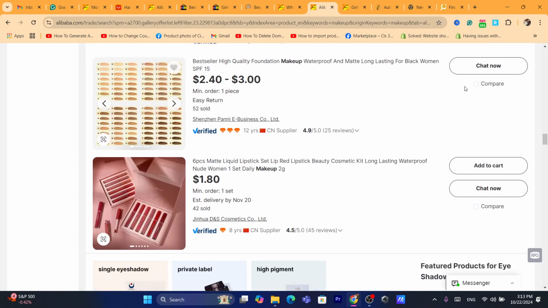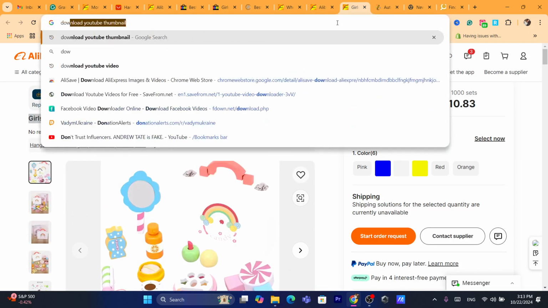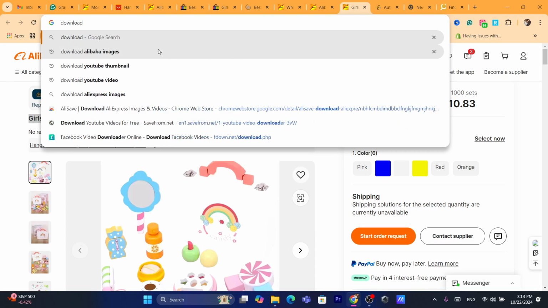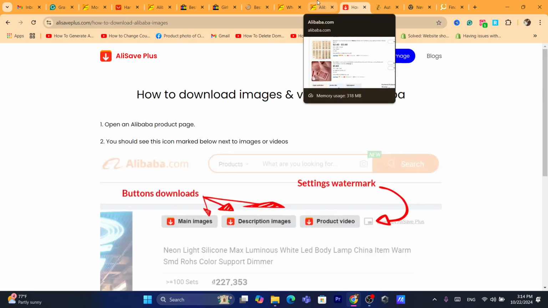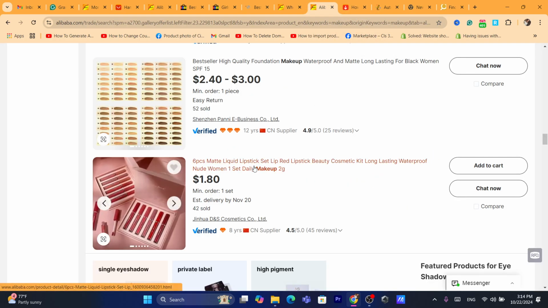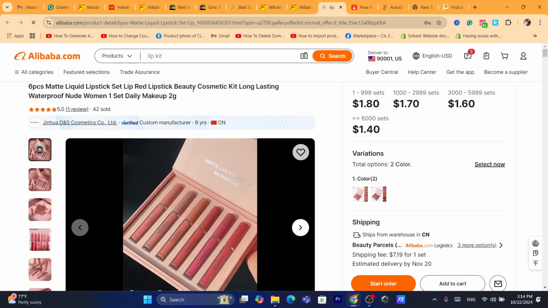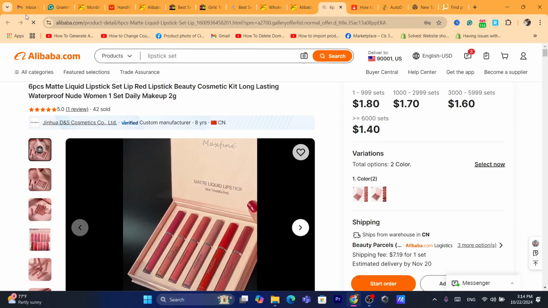Okay, so after you find the product, you want to download the extension. It's called download images, like download Alibaba images. You just need to add this extension to your Chrome, so that whenever you open any product on Alibaba, you will see this bar here in the top that says download images from Alibaba. Now that's what you need to do, guys.